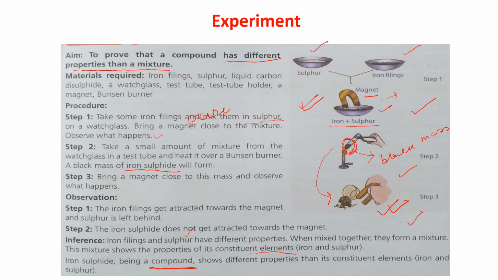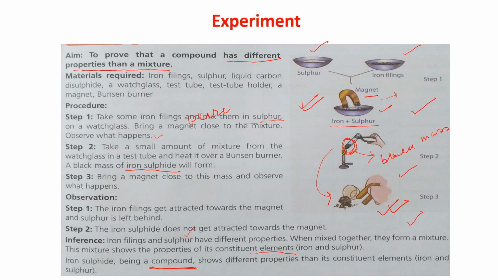The properties of iron and sulfur are not present there. It loses its properties and a totally new thing is formed, which is known as iron sulfide. And as its property is different from iron and sulfur, it is not attracted towards the magnet.